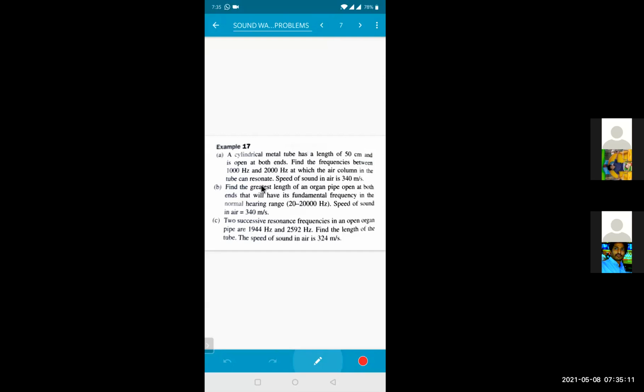Example number 17. A cylindrical metal tube has a length of 50 centimeter and is open at both the ends. Find the frequency between 1000 hertz and 2000 hertz at which the air column in the tube can resonate. Speed of sound in air is 340 meter per second. When it is open at both the ends, what is the frequency? Open organ pipe, closed organ pipe.